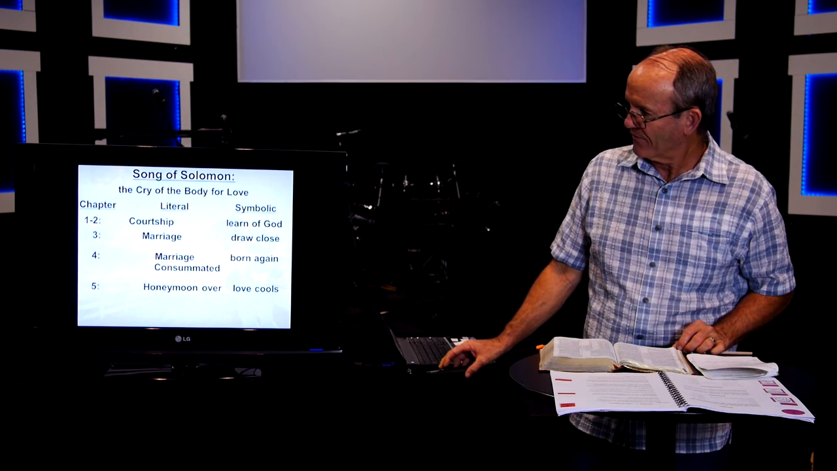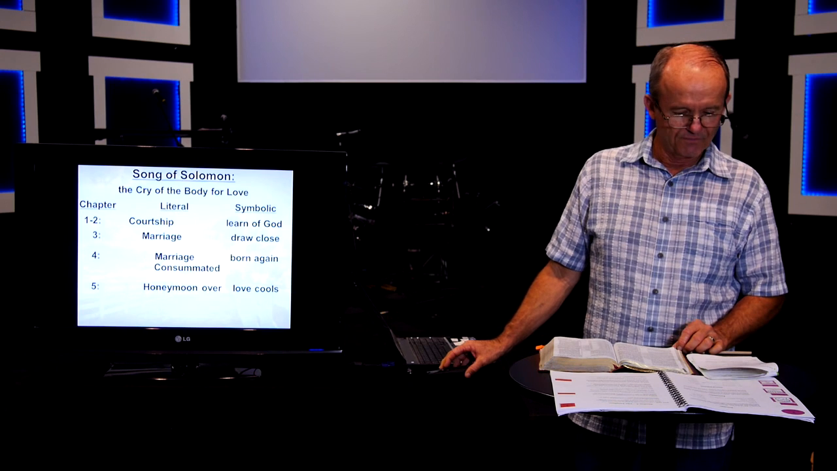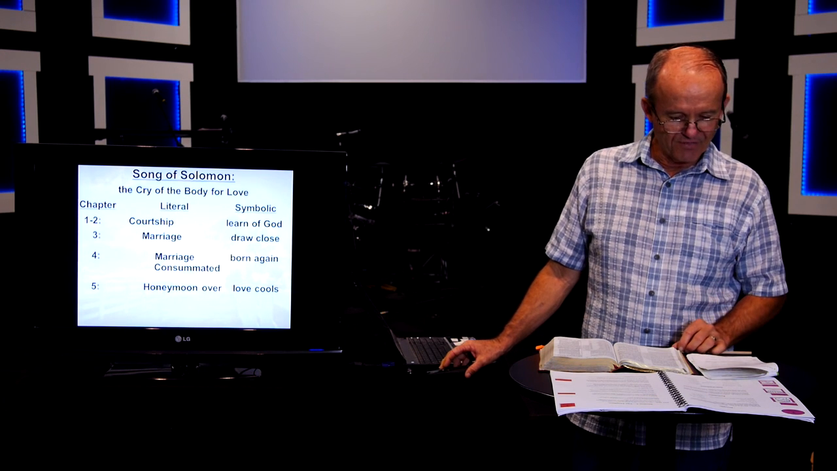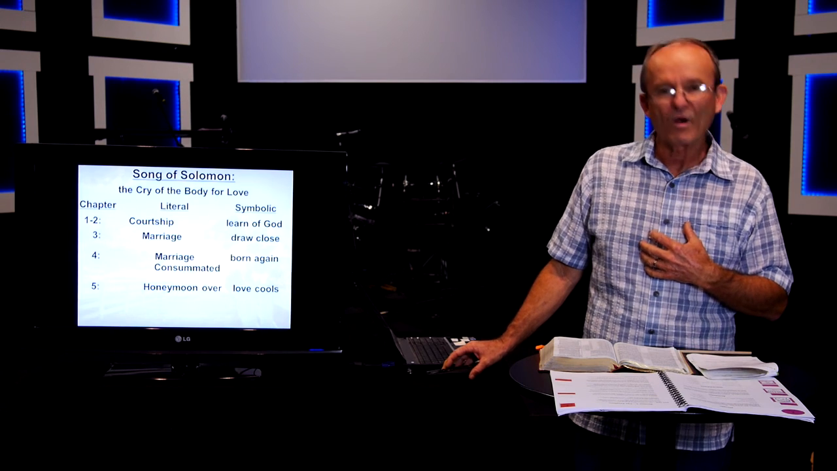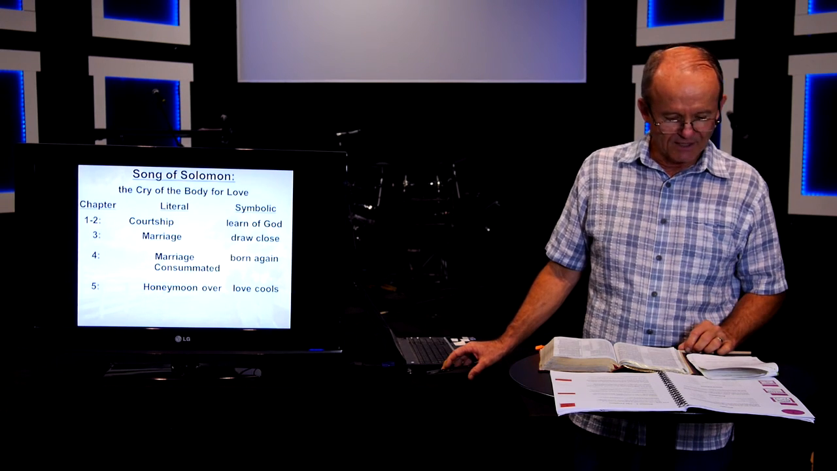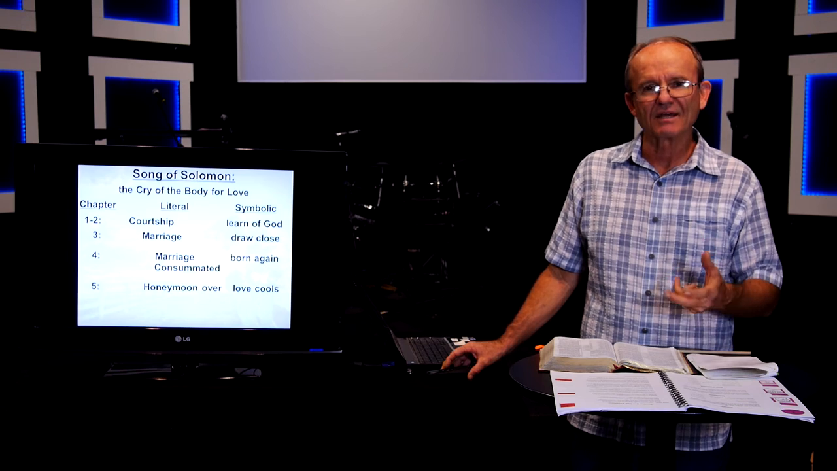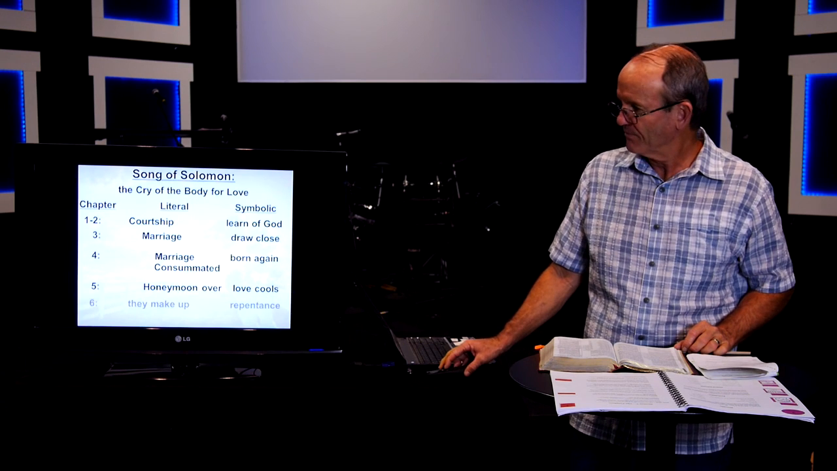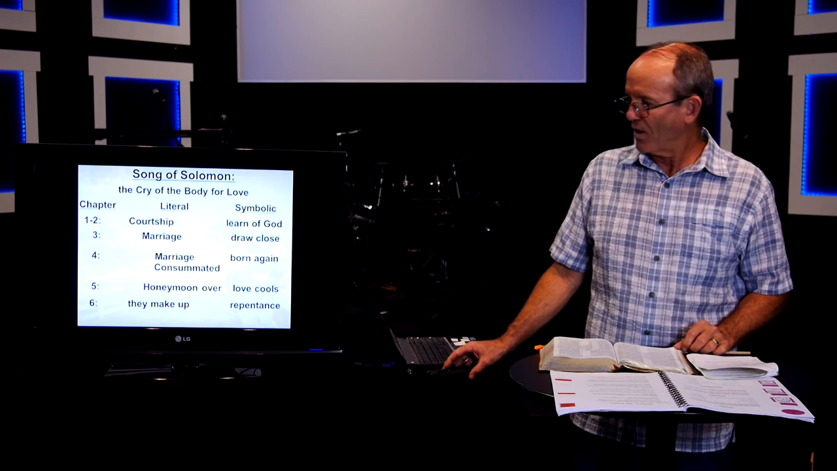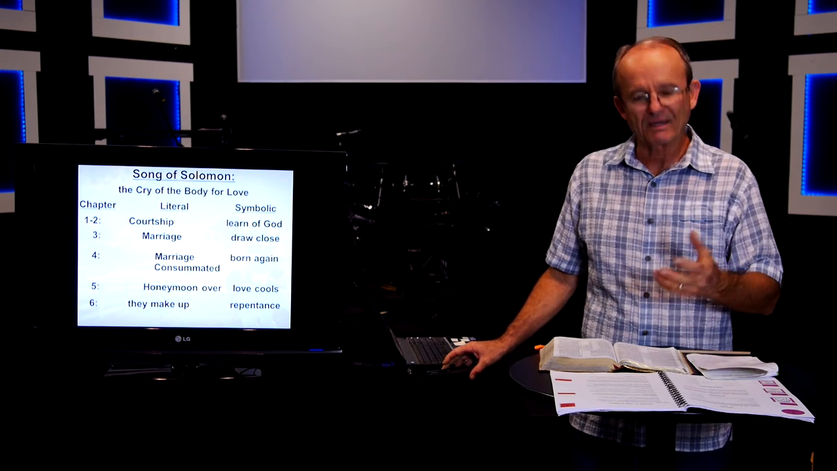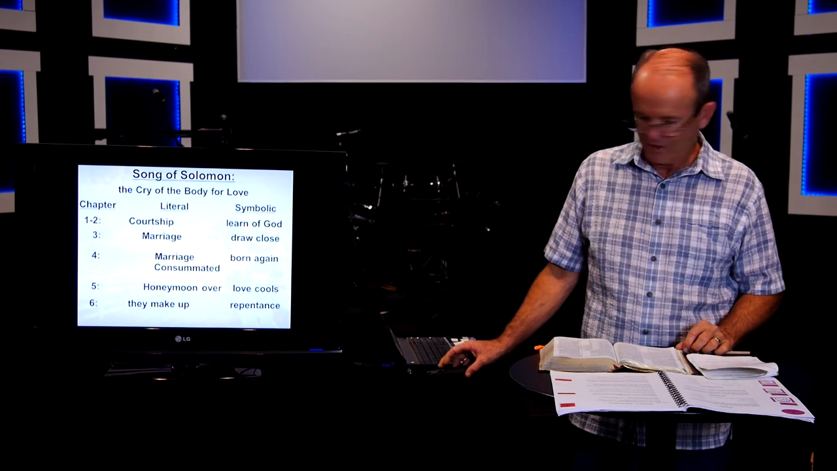In chapter 5, the honeymoon is over. The love that they had cools. And for us, in the symbolic way, our love for God tends to cool as well sometimes. We tend to fall away from God. That leads then to them making up, Solomon and his wife. And for us, that means repentance, repenting for what we did and turning back to God.